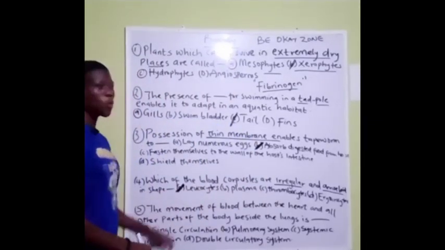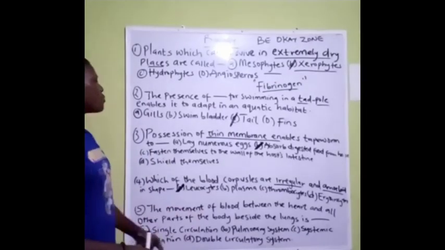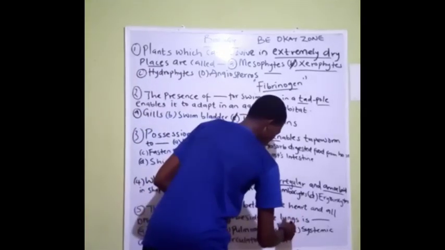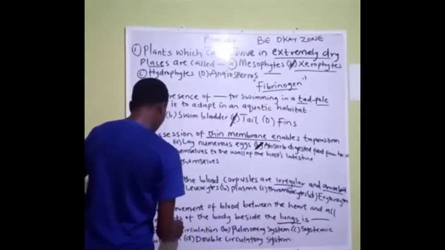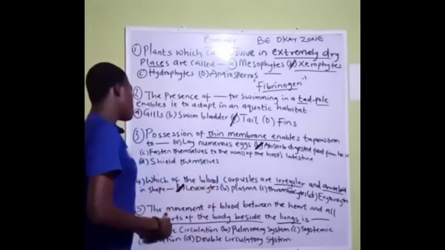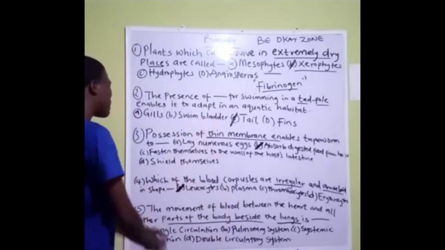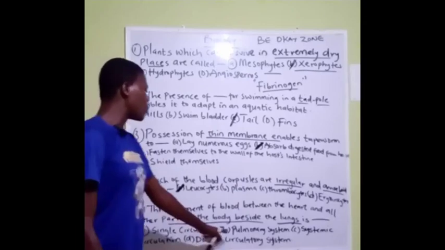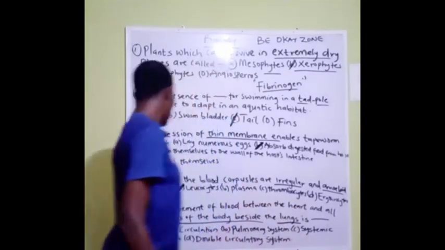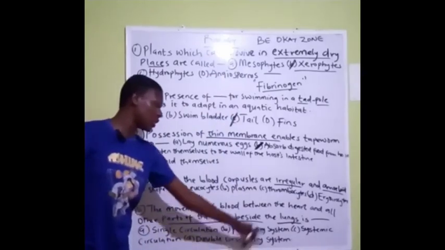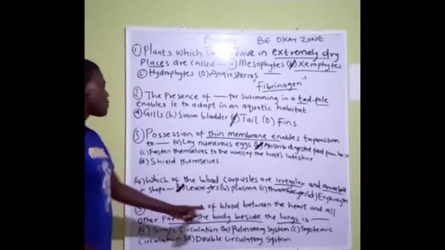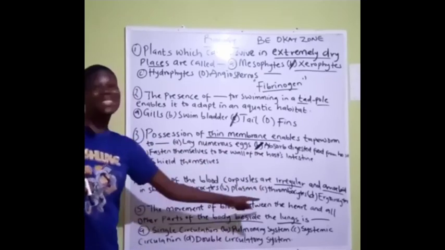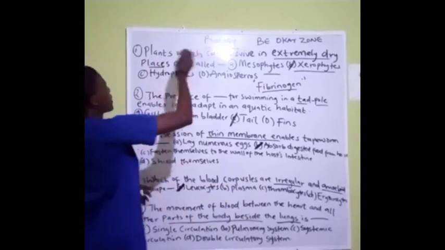So the last question says: the movement of blood between the heart and all other parts of the body beside the lungs is A. Single circulation, B. Pulmonary system, C. Systemic circulation, D. Double circulatory system. What is the answer? The movement of blood between the heart and other parts of the body except the lungs is what?